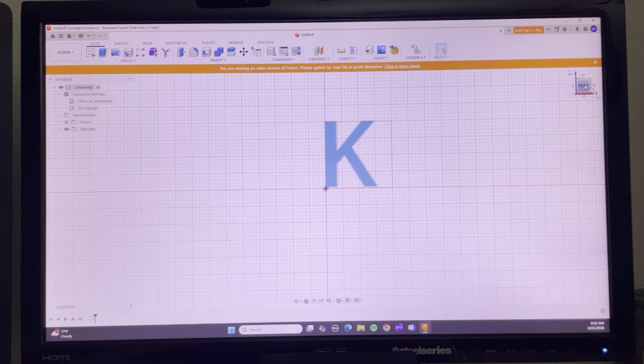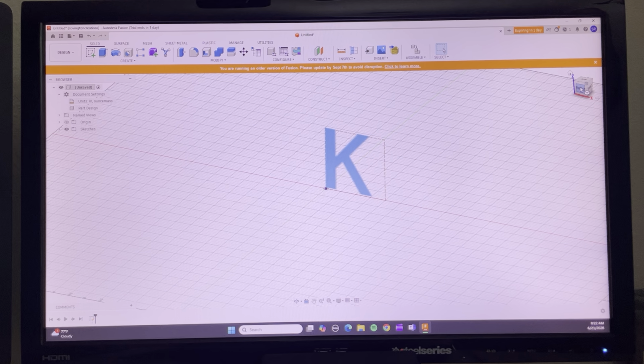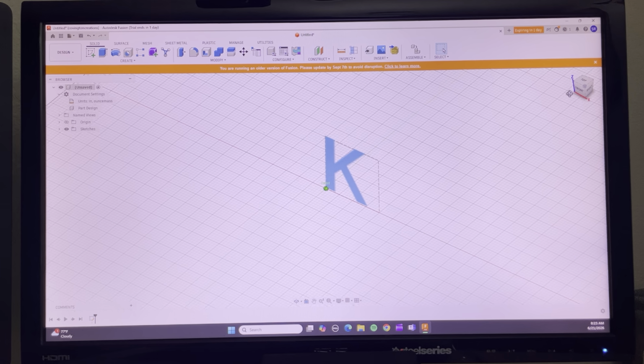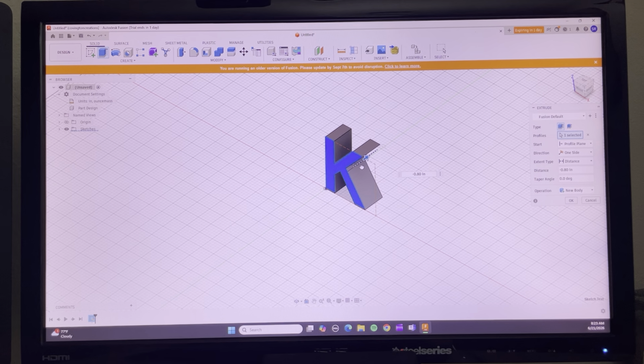Now what you do is you kind of tilt it by pulling this box to show like a semi right top front K. Then you go back to the main menu, click on Extrude, and then you select your object. You get this arrow, you pull that arrow back to 1.5 inches, and click OK.